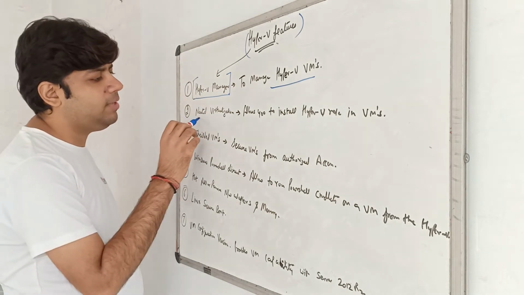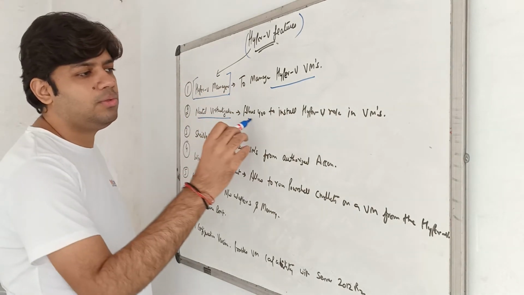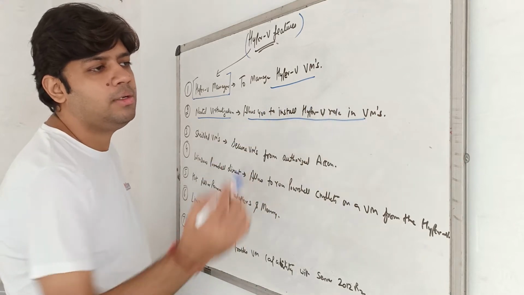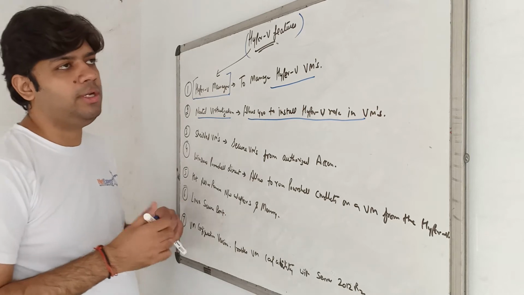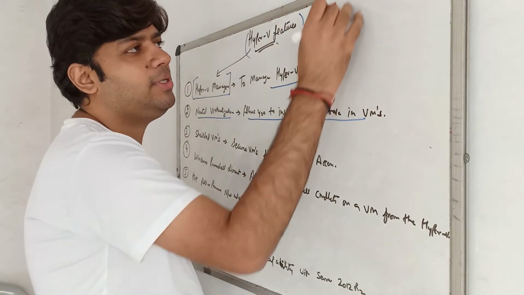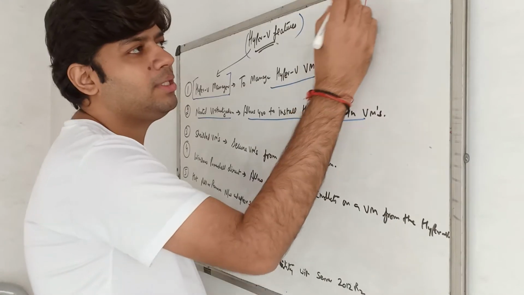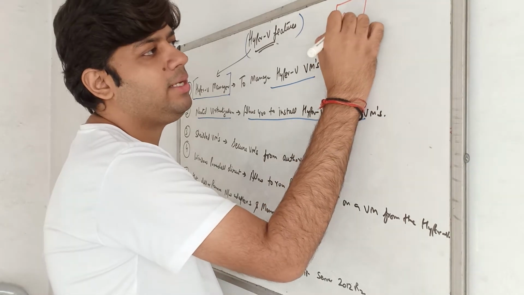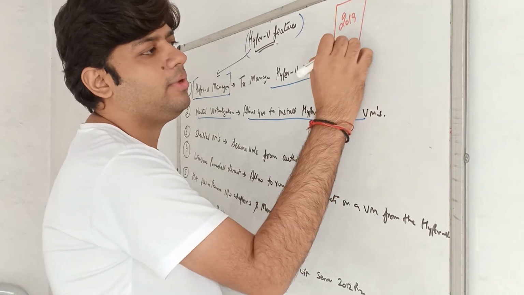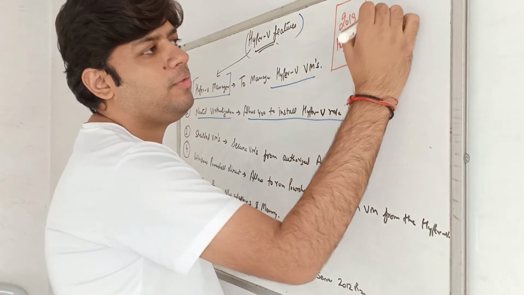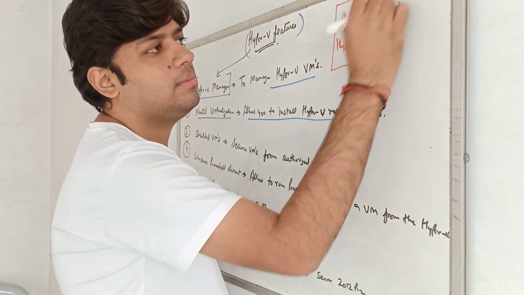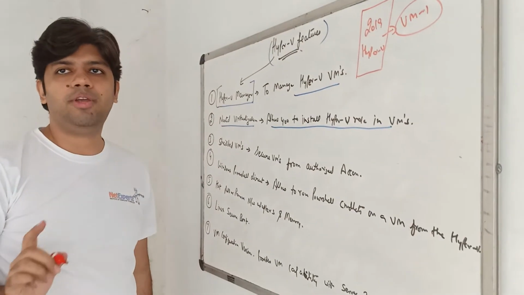Now next we have nested virtualization. It allows you to install the Hyper-V role in virtual machines. The concept of nested virtualization is, imagine that I have one server like this. This is my physical server. I can install 2019 over there and I can install Hyper-V. Now I'm going to create one VM. Imagine we have VM1. I create a VM named VM1.